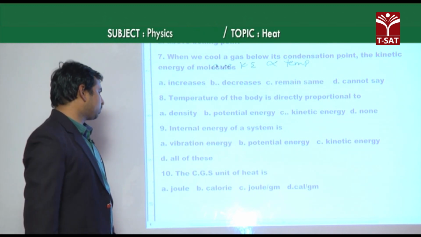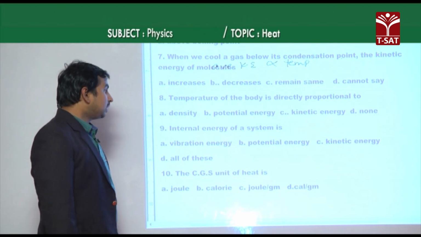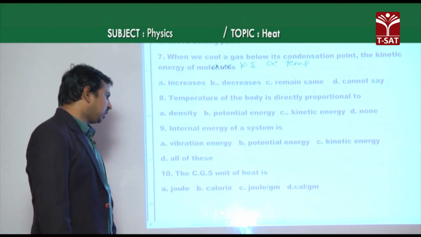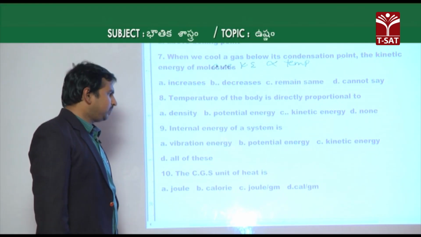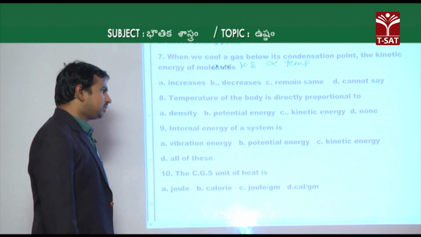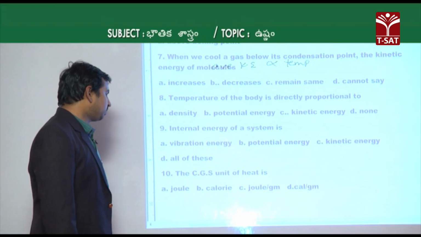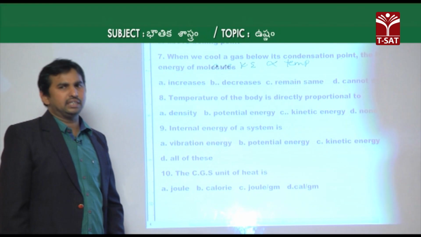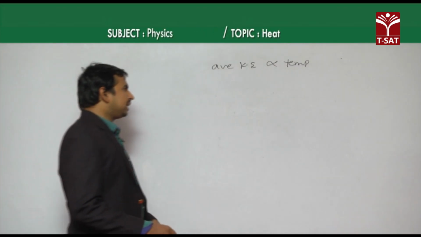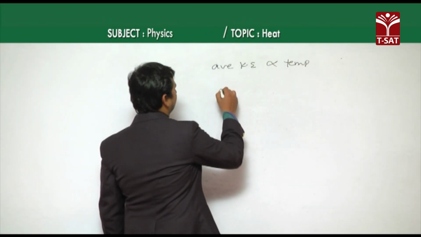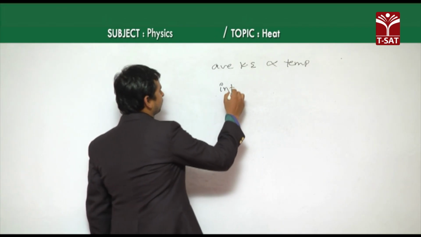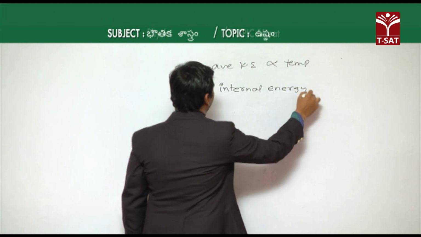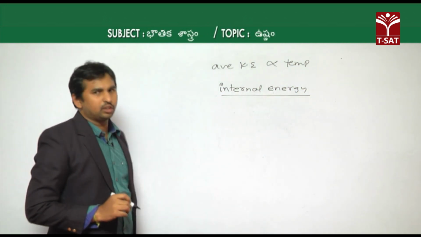Now come to the next one, which is the 9th one. The internal energy of a system is, options given are A vibration energy, B potential energy, C kinetic energy, and D all of these. This one is about internal energy. Internal energy is nothing but the energy present inside that substance or body. This internal energy has different forms.